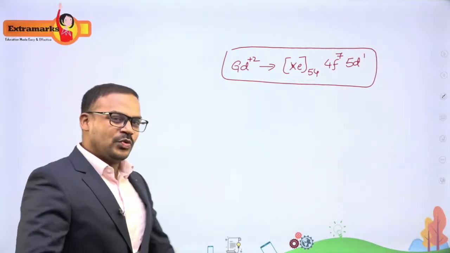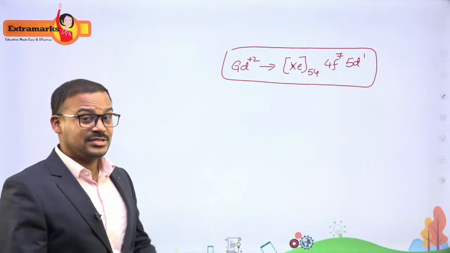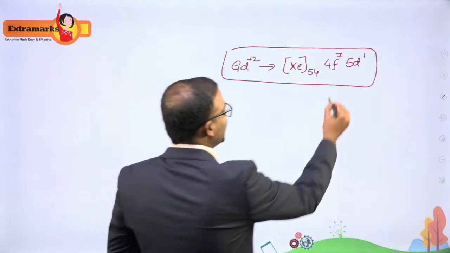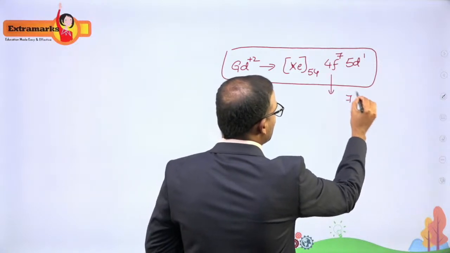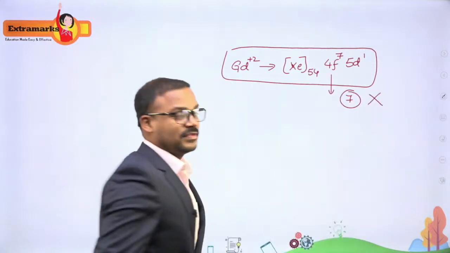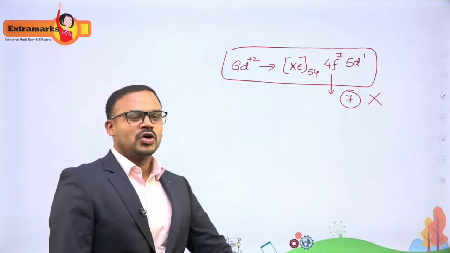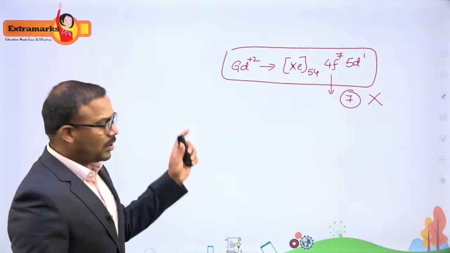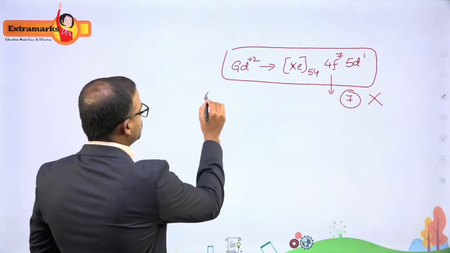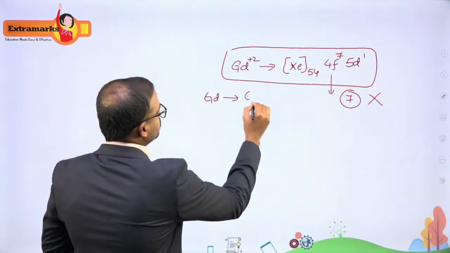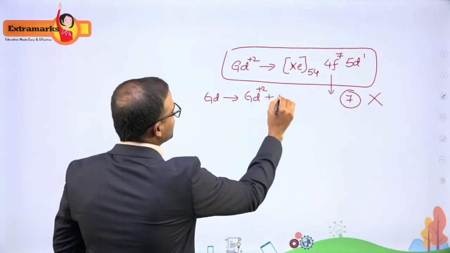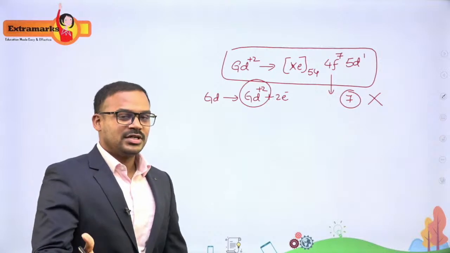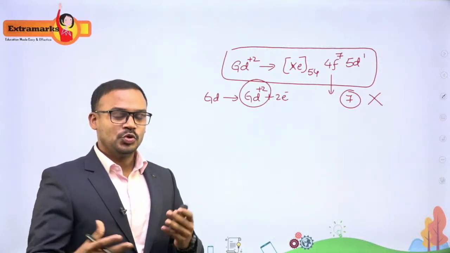And here again you will make a mistake, because they are asking the number of electrons present in the 4f orbital. So by looking at this, your answer must be 7. But 7 is the wrong answer, because there is a small concept involved in this, that is the contraction of orbitals. When you compare gadolinium with gadolinium plus 2, it means it has lost 2 electrons. Whenever it is a cation, the effective nuclear charge is always more.